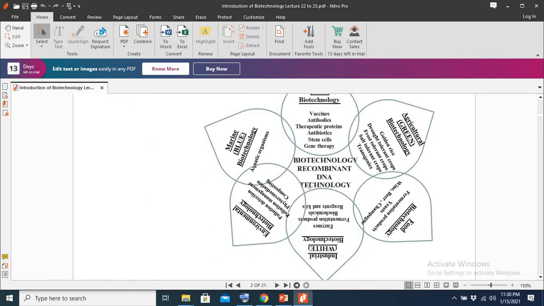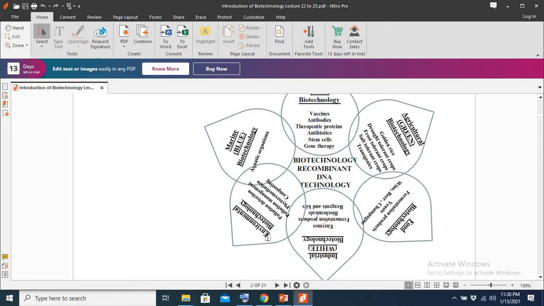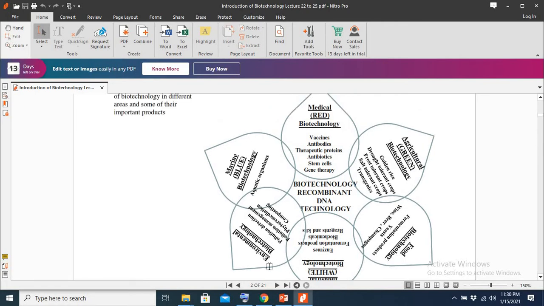Now we will discuss the applications of biotechnology and recombinant DNA technology in different fields. Biotechnology is a vast subject, and it has applications in medical biotechnology, agriculture, food and industry, environmental biotechnology, and also marine biotechnology.